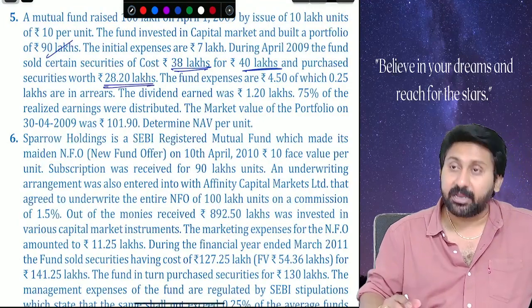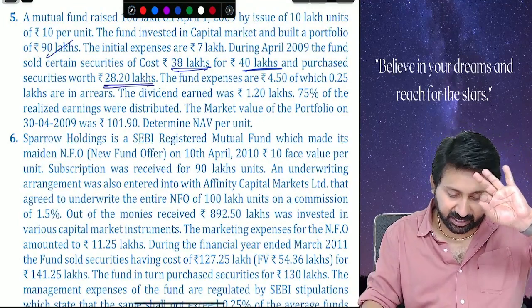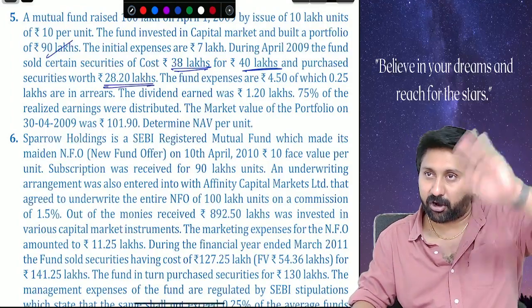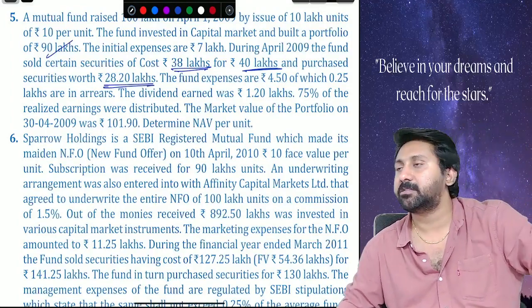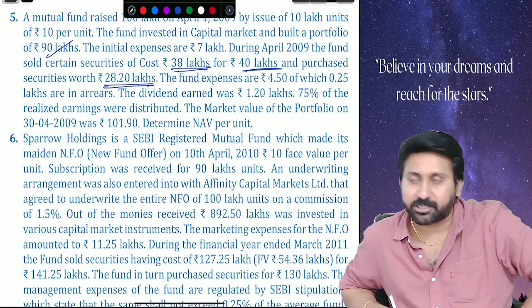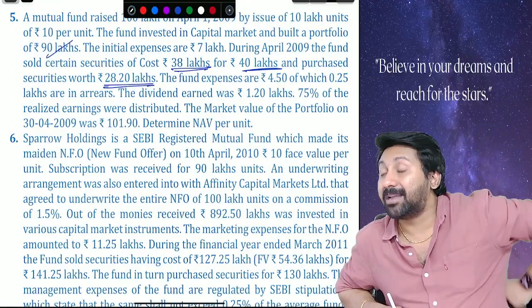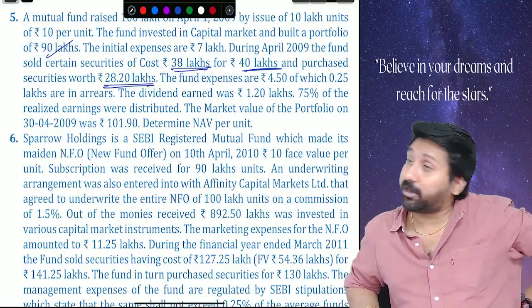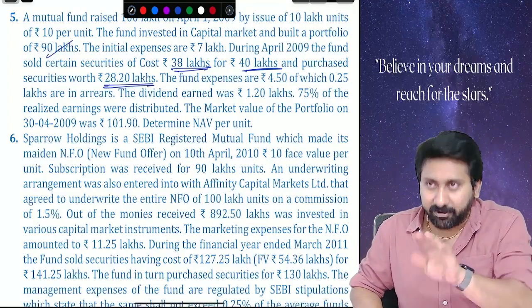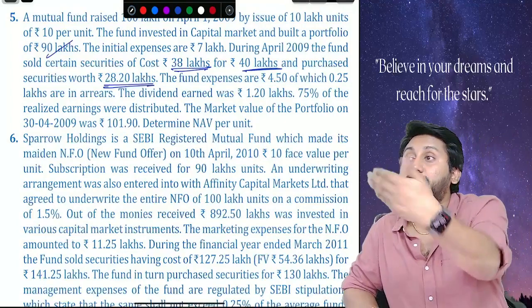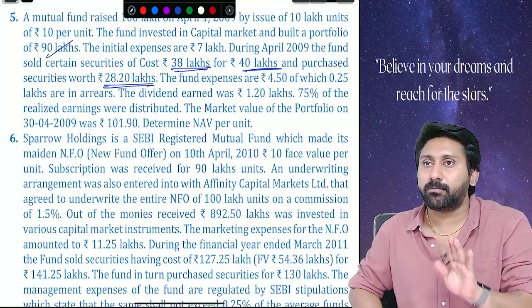That means you purchased at 38, sold at 40, and again repurchased 28.2 lakhs worth. How much is the cost? 38. At what rate you sold? 40. 40 lakhs came, but you did not invest the entire 40 back. How much you reinvested? 28.2. Are you understanding or not?